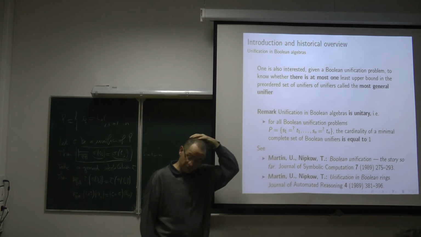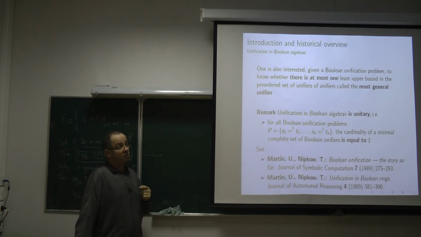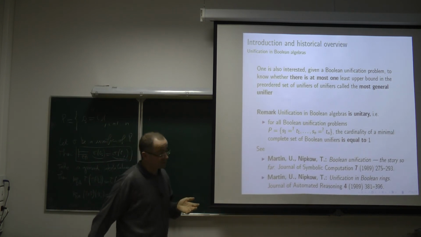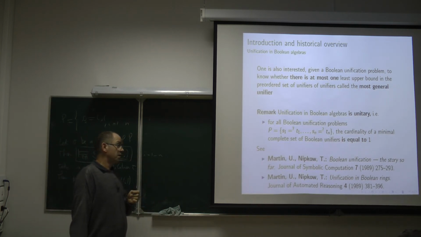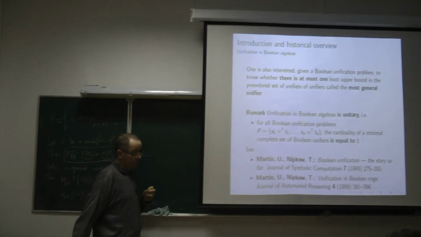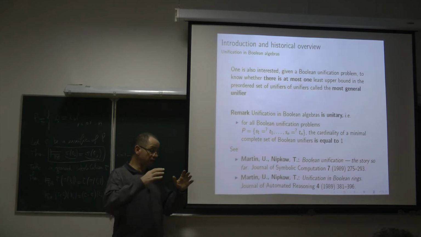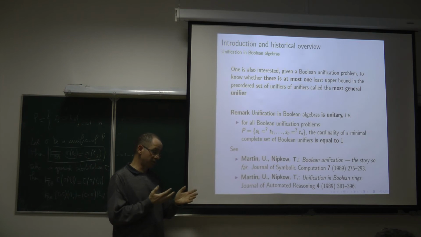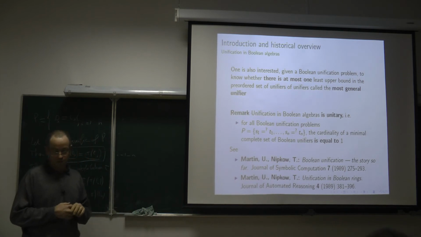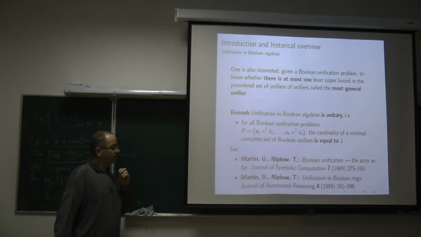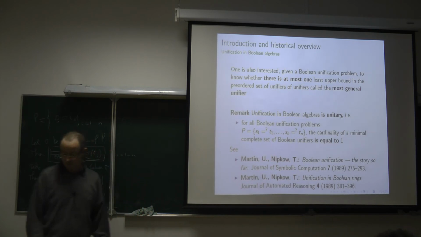We will see that there exists a very simple propositional logic for which some unification problem which has a solution does not possess a minimal complete set of unifiers of cardinality 1. For example, in intuitionistic logic, there exist unifiable formulas which are not unitary. In S4, the same. In S5, all unifiable formulas are unitary. And in modal logic K, it is the worst situation. There exist very simple formulas which are unifiable in K, and they do not possess a minimal complete set of unifiers at all. So it is considered to be the worst situation.